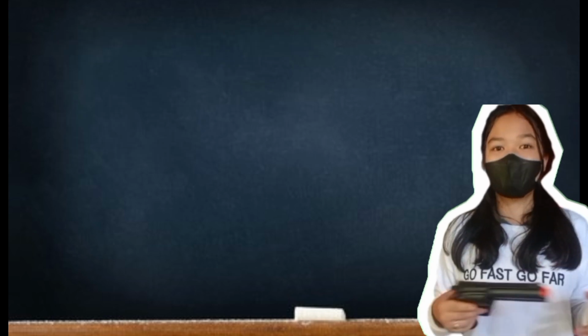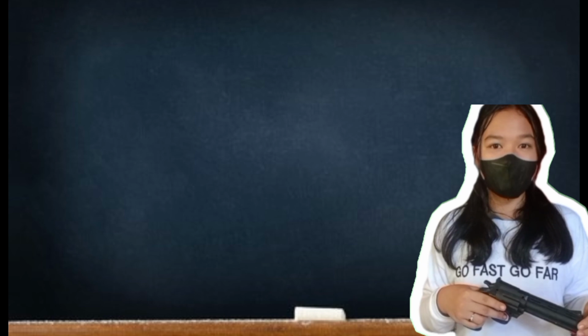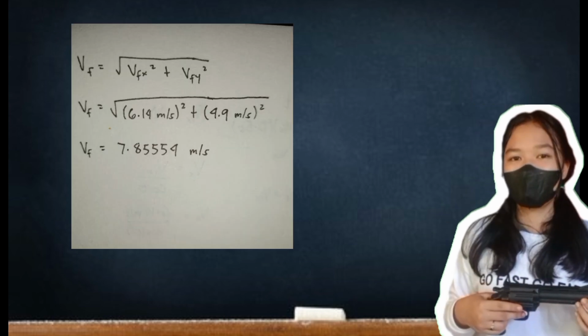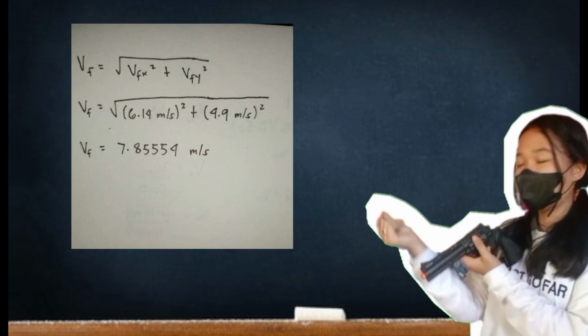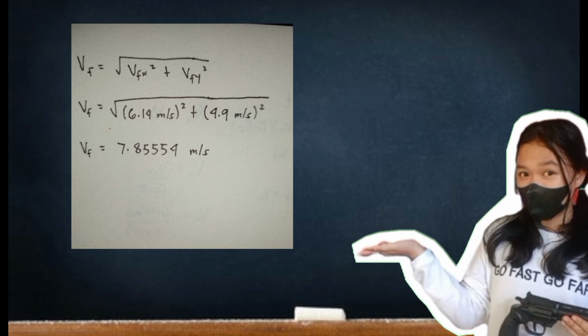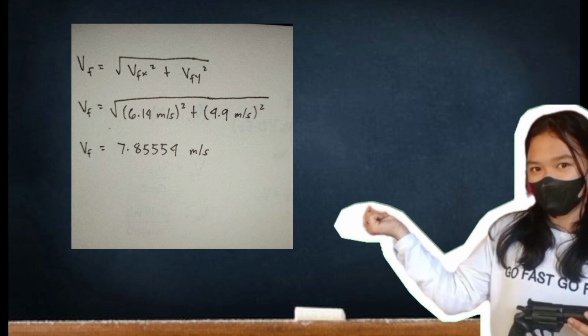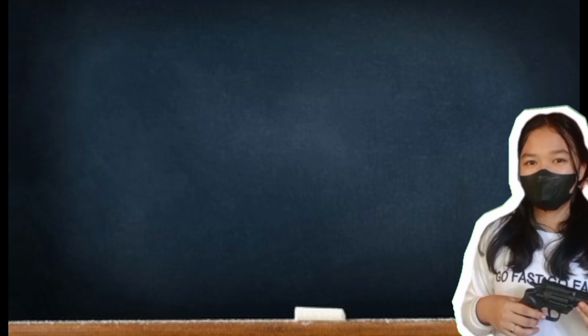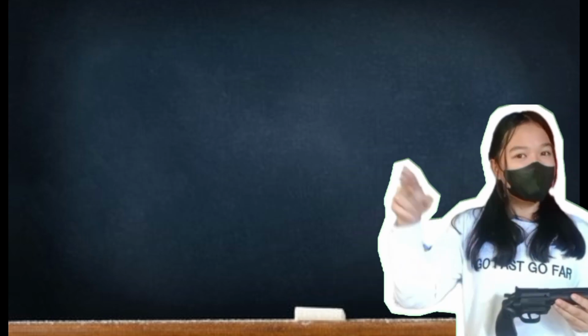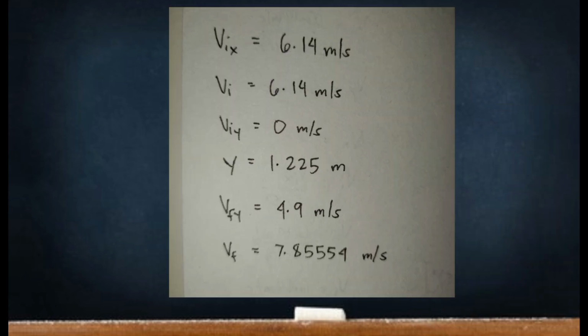Now, to calculate the final velocity of the bullet before hitting the ground, we use this formula. Substitute, then we get 7.85554 meters per second. That's it! We were able to calculate